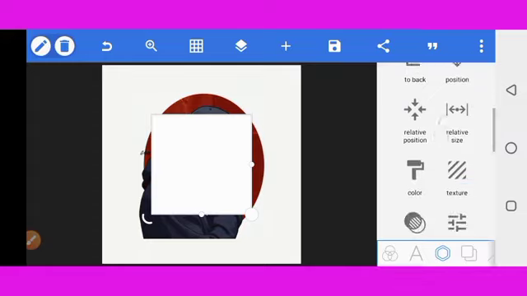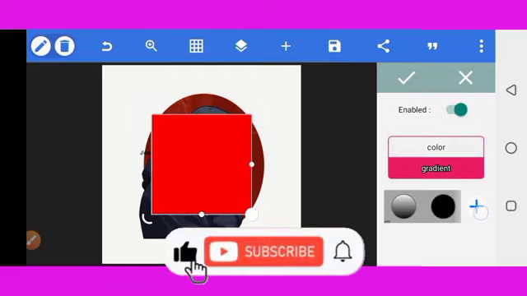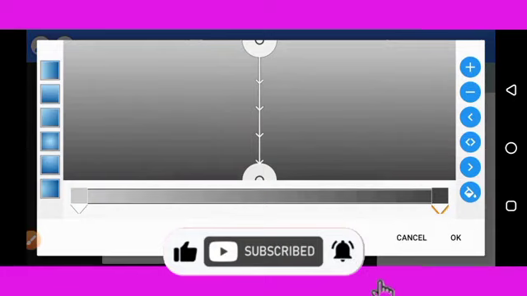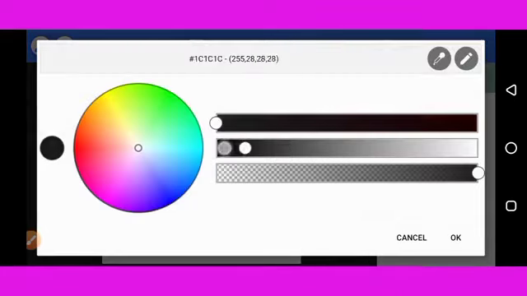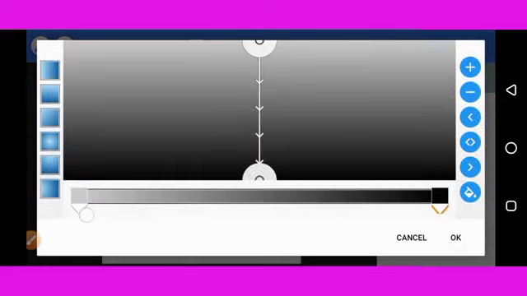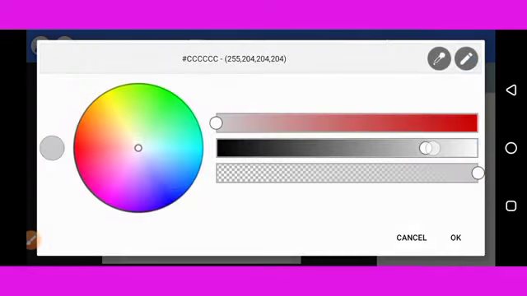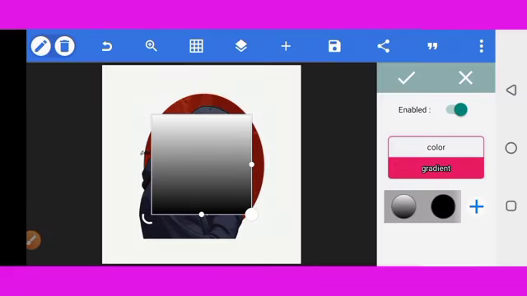Now we'll pick a color for it. Enable the color option. Then we're using gradient, so we'll go to gradient, and for this particular side we're going to pick all black. To make this particular side all black, as you can see. Then for this particular side we're choosing the all white function for it. Make sure it's all white, make sure you confirm it before you leave. Okay, after we've gotten this, we are actually going to tap on the OK button.